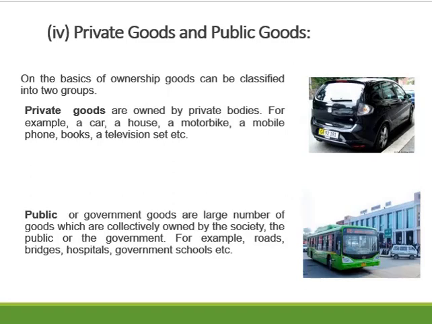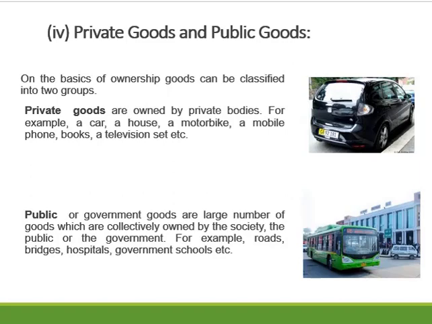Whereas public goods are the goods which are used by a larger number of people and they are owned by the society or government. For example, the roads, bridges, hospitals, government schools, etc. Now you may get confused whether books are private goods or public goods, because books can be there in a library.